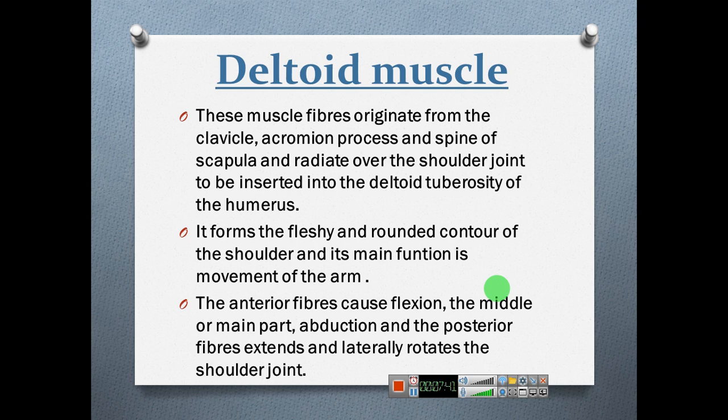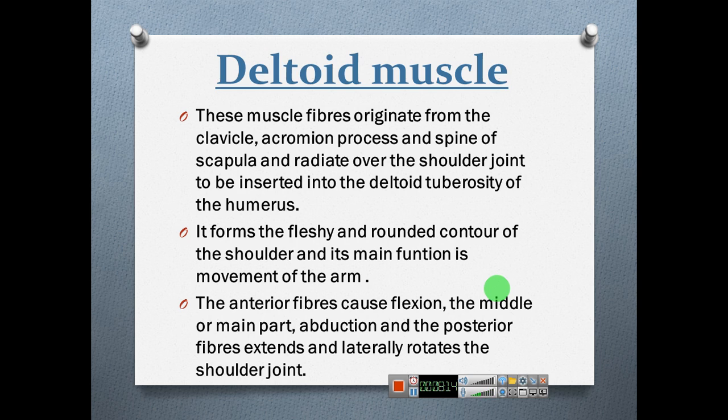They radiate over the shoulder joint to be inserted into the deltoid tuberosity of the humerus.